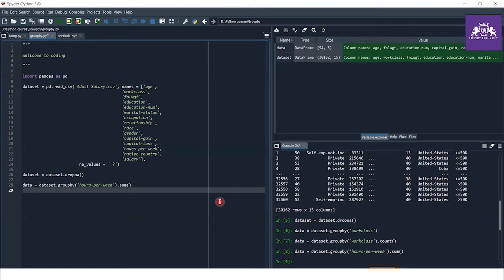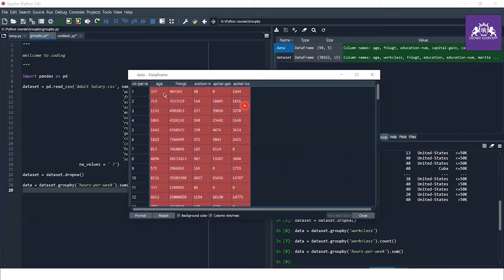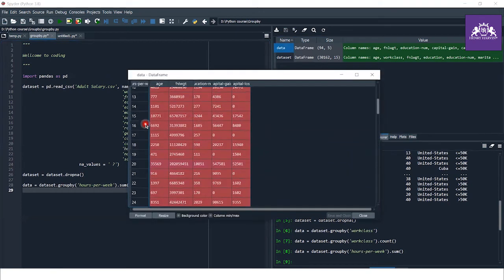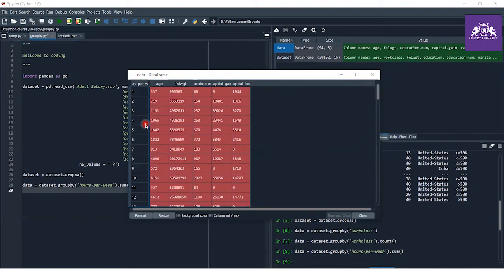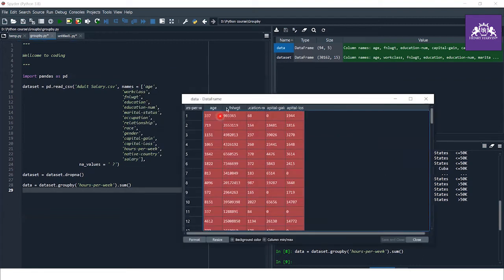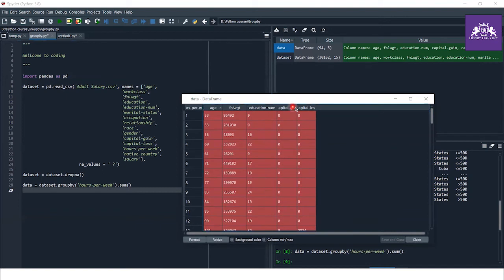When we do this sum, we sum up the number of persons according to the number of hours per week, like 1 hour per week is age 33, and their data is given to you.